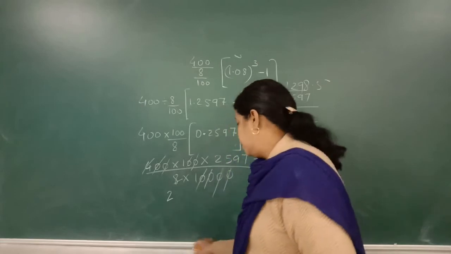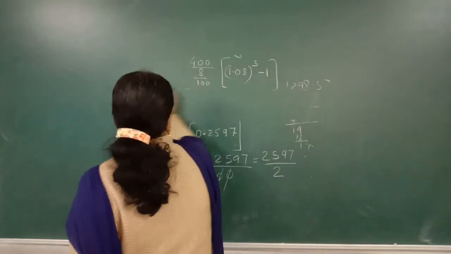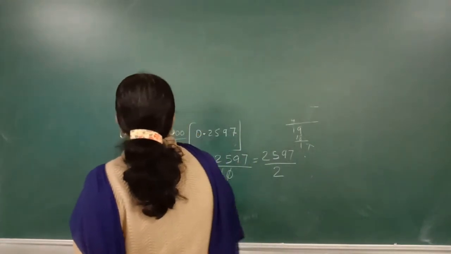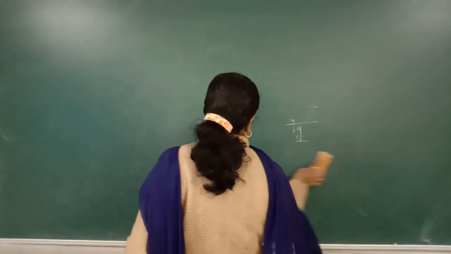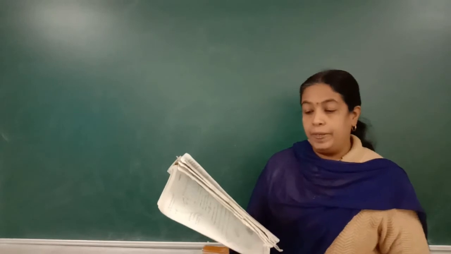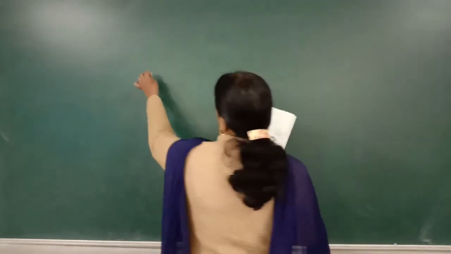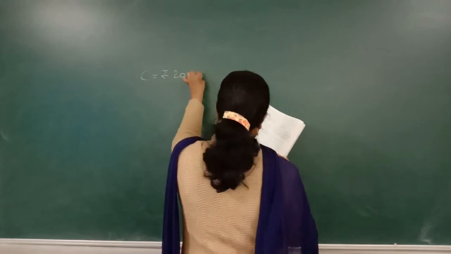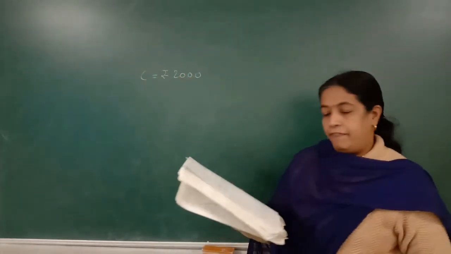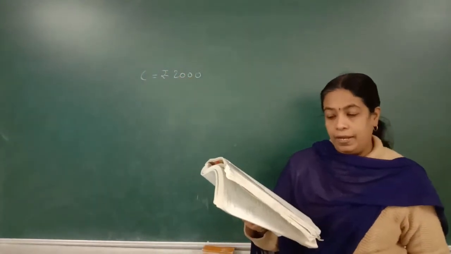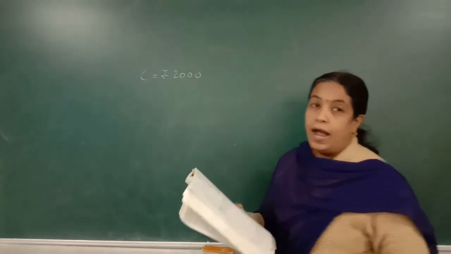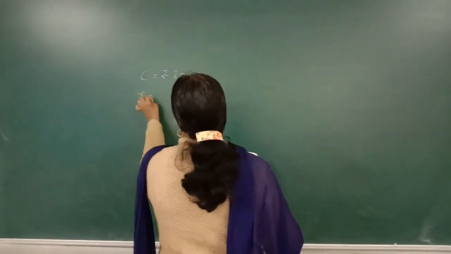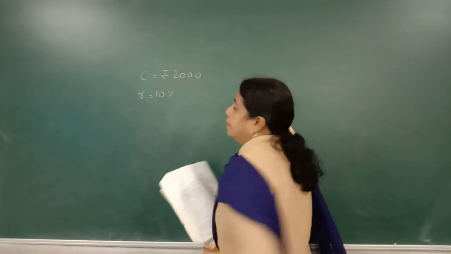Okay. Now see here. He invested how much? Mr. Godbole invested ₹2000. That is C is ₹2000. Now, in a finance company that offered him interest compounded at 10%, that is R is equal to 10%.